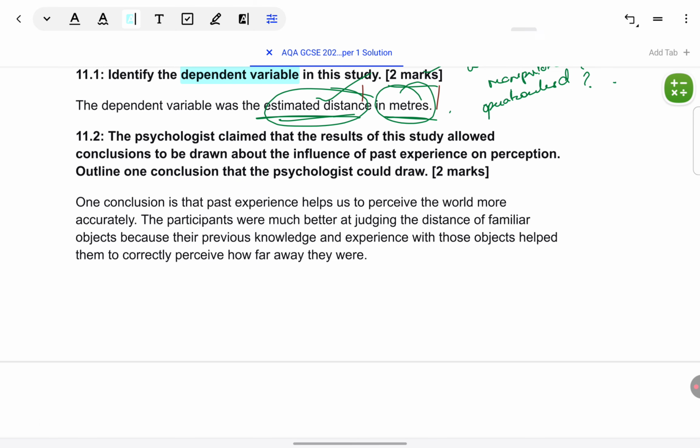Let's look at the next question. Psychologists claim that results of the study allowed conclusions to be drawn about the influence of past experience on perception. Explain one conclusion psychologists could draw. I remember previously we saw the results question. Now you'll be able to contrast how it's different from a conclusion. A conclusion is a broader interpretation we can draw from the results. Also, they have specifically said you have to connect the result to past experience on perception. You have to talk about that.